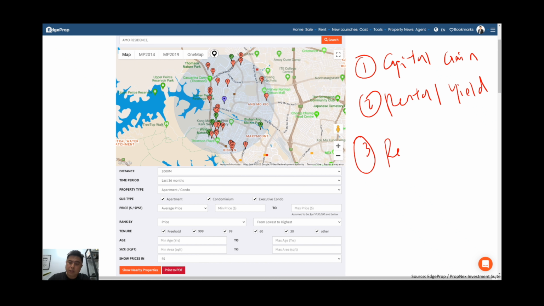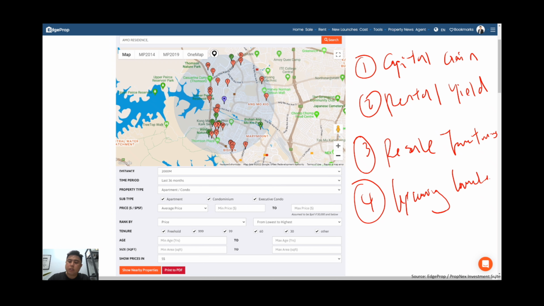Number 3, we'll be looking at the resale transactions in this location. How have other older projects performed, and what prices are they actually looking at now? Are they transacting now in the current market? Number 4, what are the coming launches at this location? The Lentor projects, how much will they be selling at? And in comparison to AMO, does it make sense to go into AMO at this juncture?